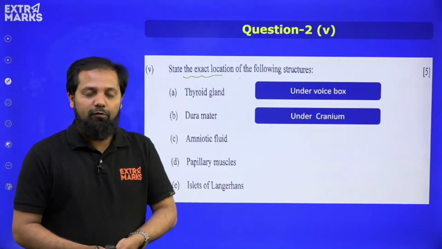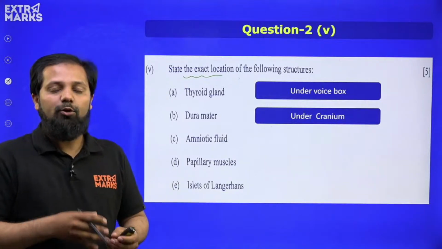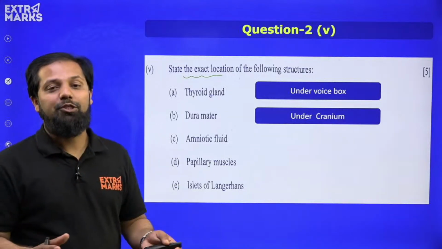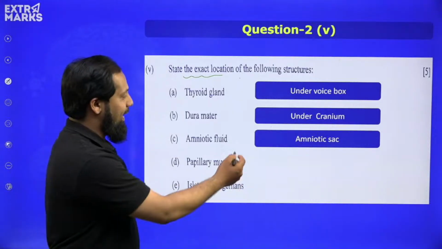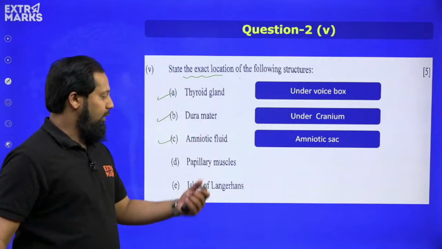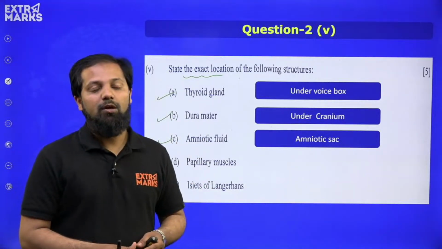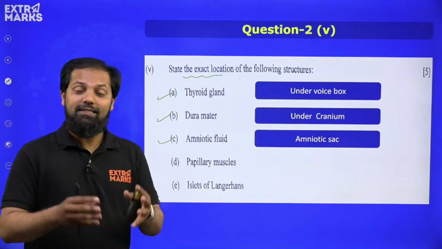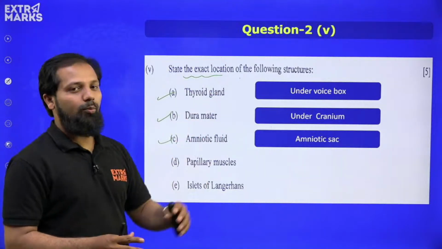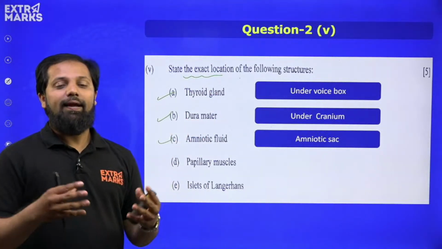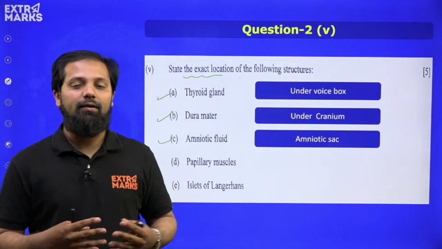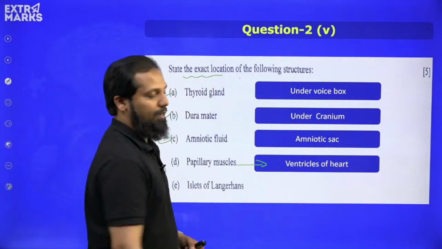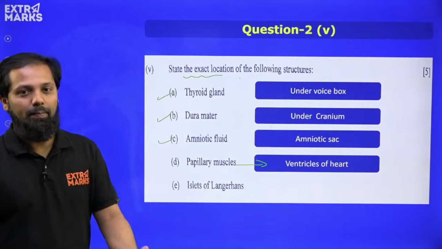Moving ahead, amniotic fluid, again a concept related to the development of the fetus. Amniotic fluid is present in a sac which is called the amniotic sac. So that's the answer for this question. Fourth one, papillary muscles are very important muscles involved in the heartbeat. Where are they present inside the heart? Are they present in the atrium or in the ventricle? The answer is the ventricles of the heart, which helps in the movement of blood and pumping of the heart.